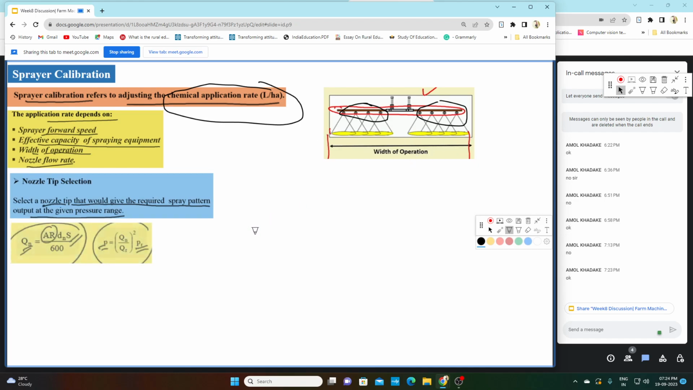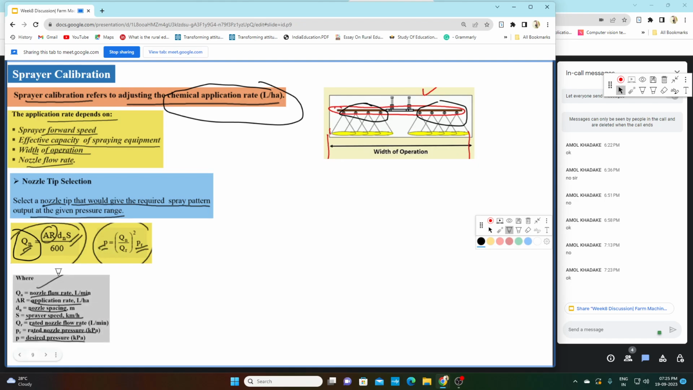Now nozzle selection tip: how we will select the nozzle. We have to decide the flow rate of the nozzle. And how can we decide the flow rate of the nozzle? Flow rate of the nozzle will be equal to your application rate into dn into s. What is dn? Dn is the nozzle spacing. What is s? S is the sprayer speed.